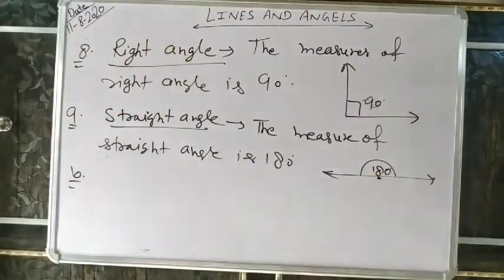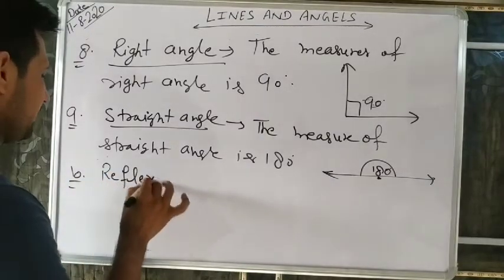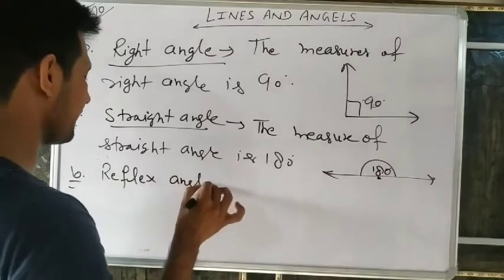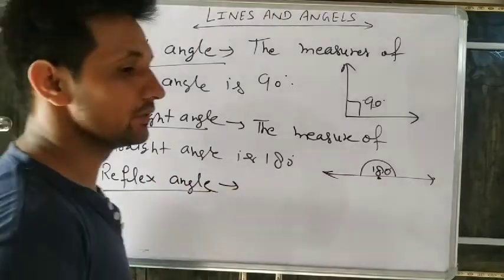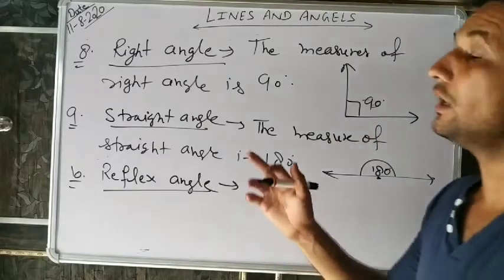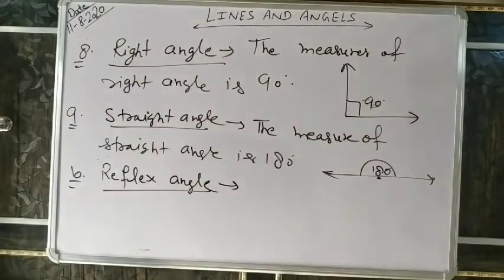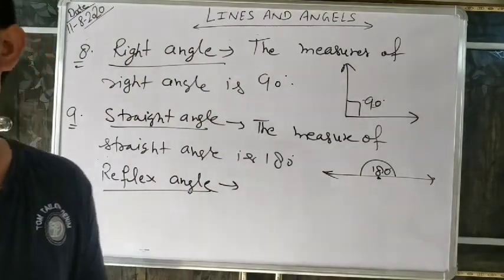Next, reflex angle. Yes, everyone knows the total angle is how many degrees? 0 to 360 degrees. Till 180 we already learned. Now an angle greater than 180, what do we call it?